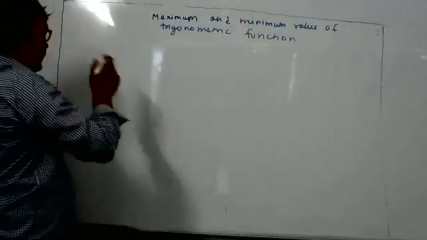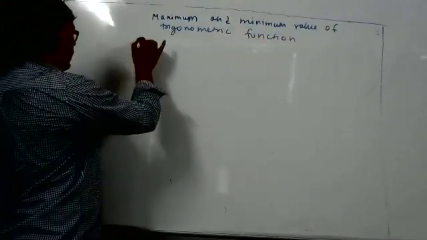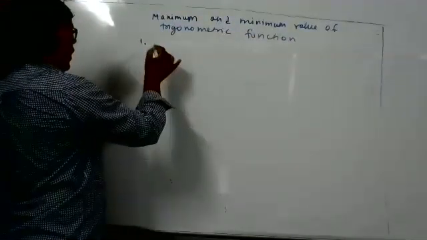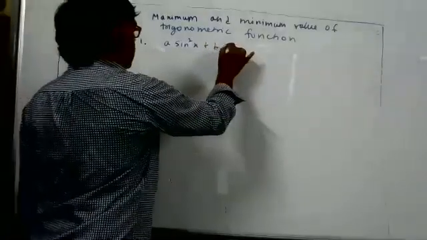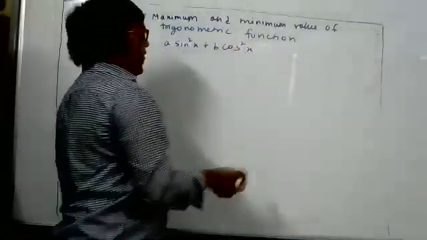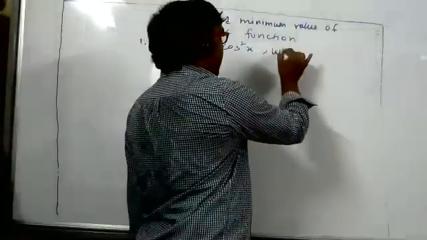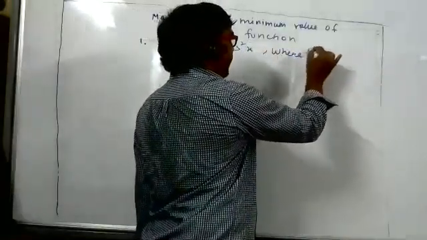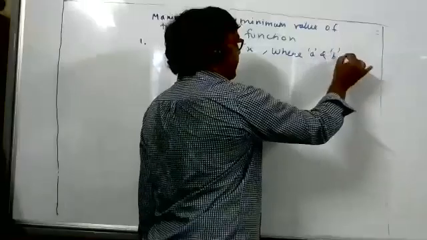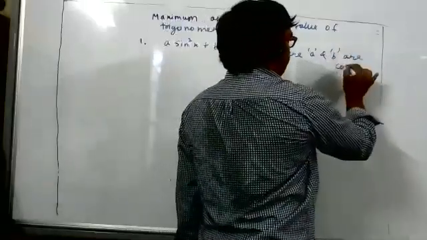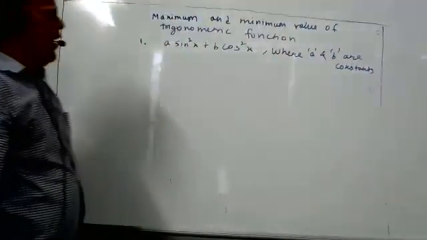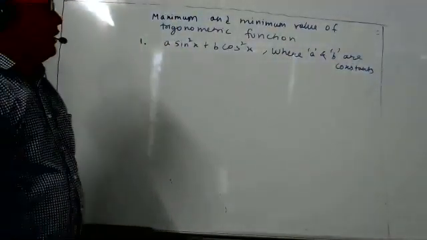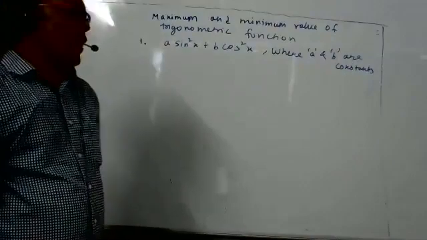Now see here, suppose somebody asks you, this is the first point. The question is a sin²x + b cos²x, where a and b are constants. Write down where a and b are constants. Somebody asks you, what can be the maximum value of a sin²x + b cos²x?